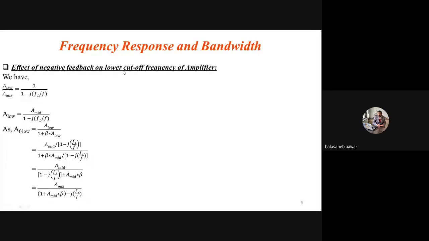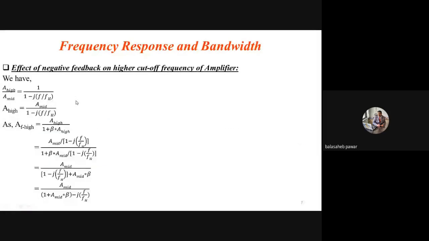So in that case the term is minus j times FL by F, but while studying the higher cutoff frequency you have to remember this one: minus jf by fh. It is not minus j fh by f. It is f by fh. Hence, when you rearrange, A mid goes to the RHS, so A high will be A mid divided by 1 minus jf by fh. While studying the lower cutoff frequency we considered AF low. Now, as we are observing the higher cutoff frequency, we consider AF high.